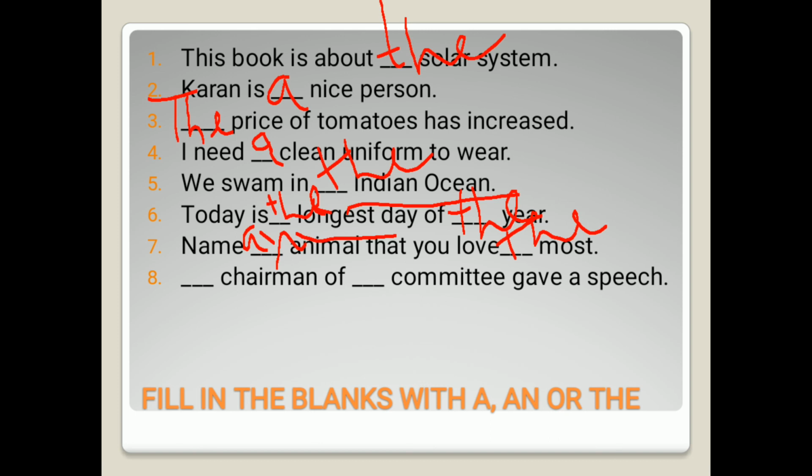Dash chairman of dash committee gave a speech. The chairman. Now why the chairman? Because chairman is a post, a higher post, that is why we are using the here. The chairman of the committee. Now committee is a particular thing, a particular place, so we are using the over here. The chairman of the committee gave a speech.